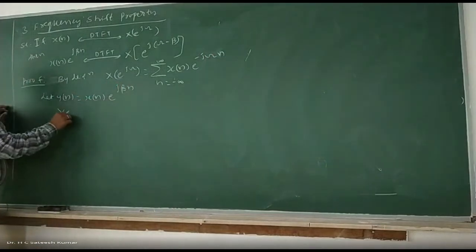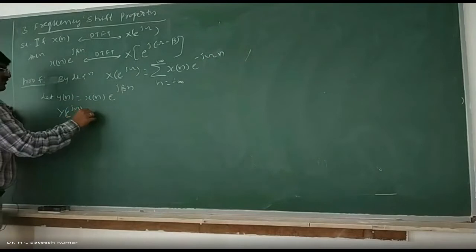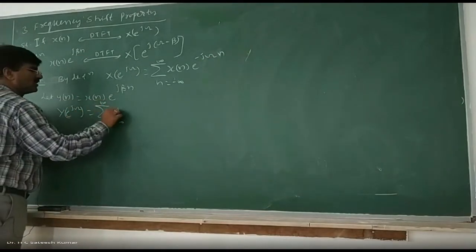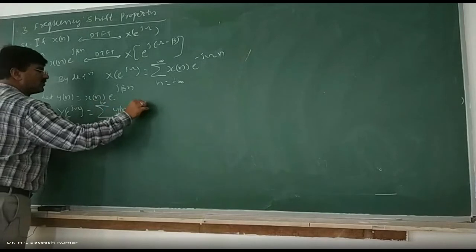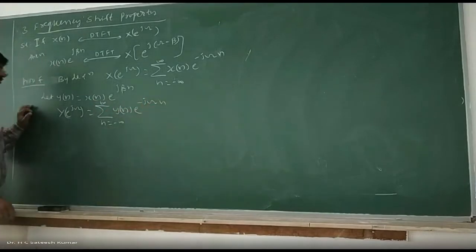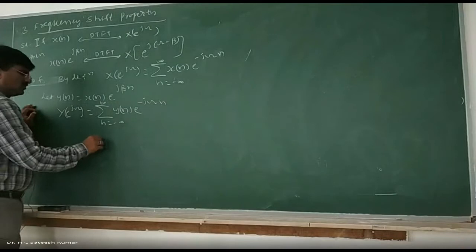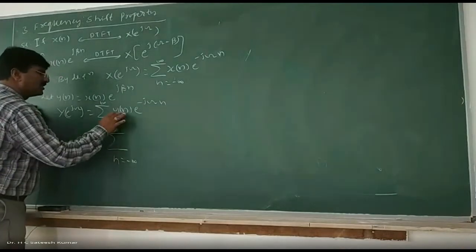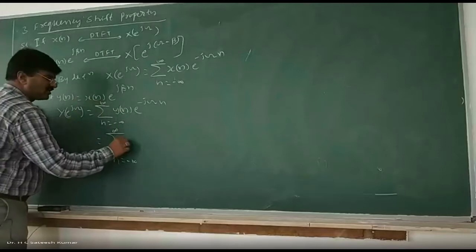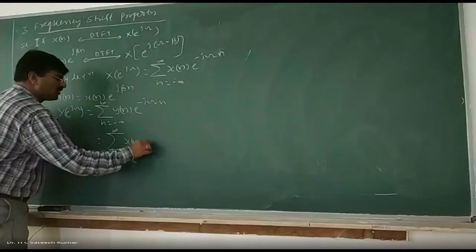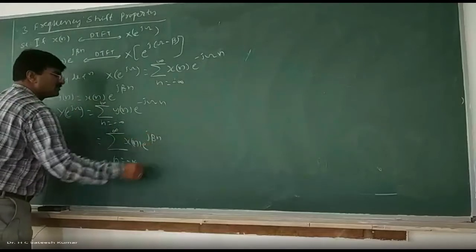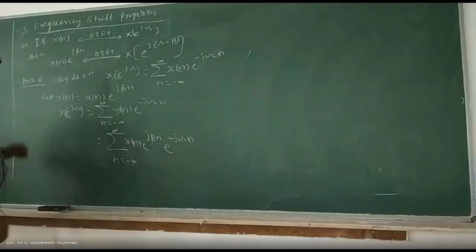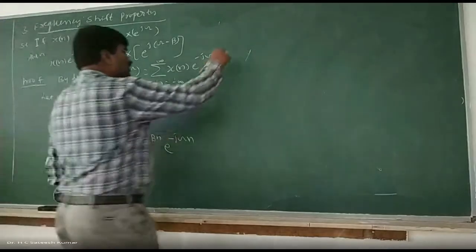Y of e to the power of j omega is equal to, by definition, summation n varies from minus infinity to plus infinity, y of n into e to the power of minus j omega n. That is nothing but summation n varies from minus infinity to plus infinity, y of n is x of n into e to the power of j beta n into e to the power of minus j omega n. Now, what do we have?